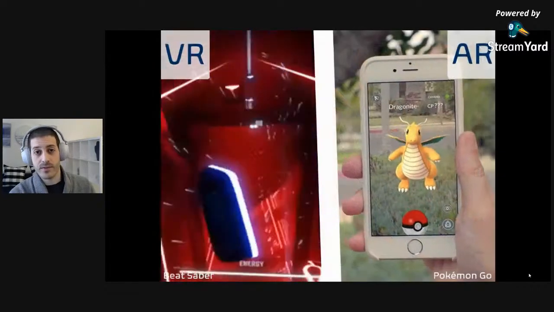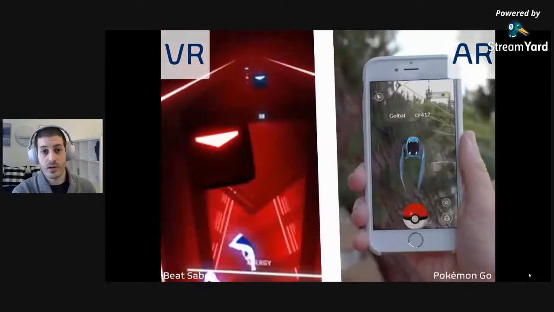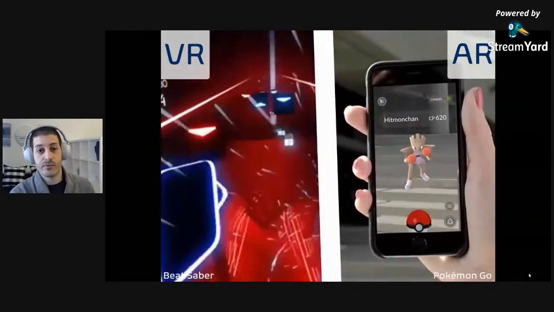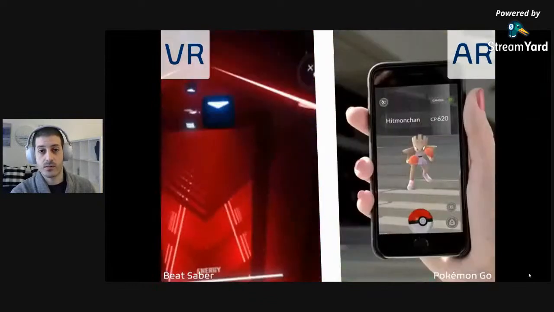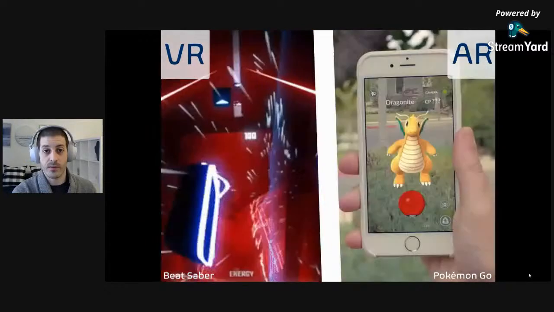Now, real-world examples of that are something that you all know, something like Pokemon Go. People are running around interacting with digital monsters that are not really there. Or we have Beat Saber in VR, in which people slash cubes based on the rhythm of the music in a fully immersive environment.